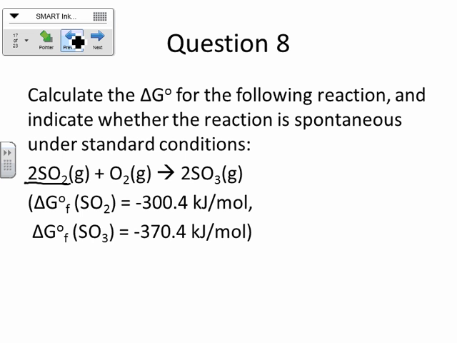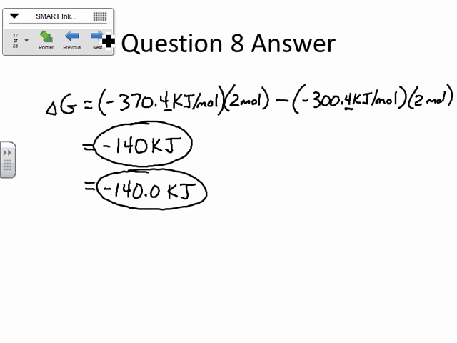The question on the previous slide was to calculate the delta G for the reaction and indicate whether the reaction is spontaneous. Okay, so under standard conditions, which is where we are right now, we could call this delta G 0 because that stands for 25 degrees and 1 atmosphere of pressure. Our delta G is negative. What is that telling us? This is a spontaneous reaction at this temperature.